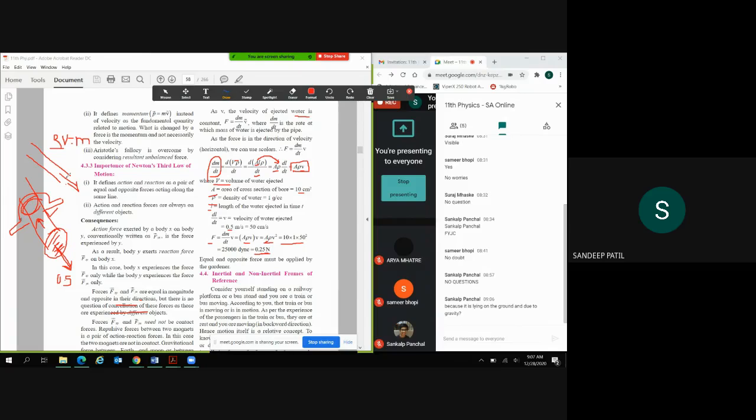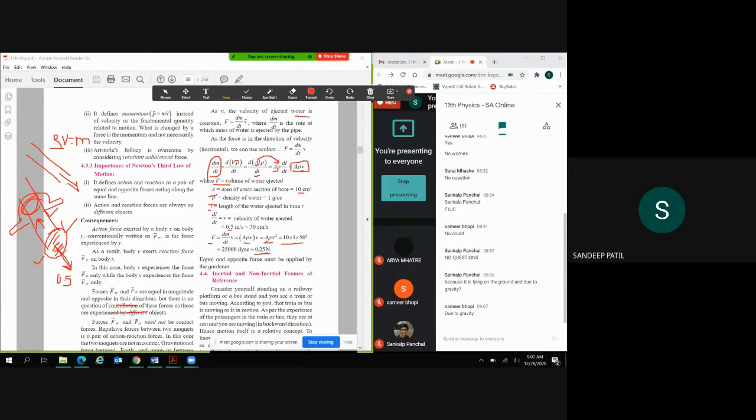I'm just asking you. How will gravity affect here? Because gravity is affecting here also, right? In this case, but we have to hold this pipe. So again, why do we have to hold this pipe?